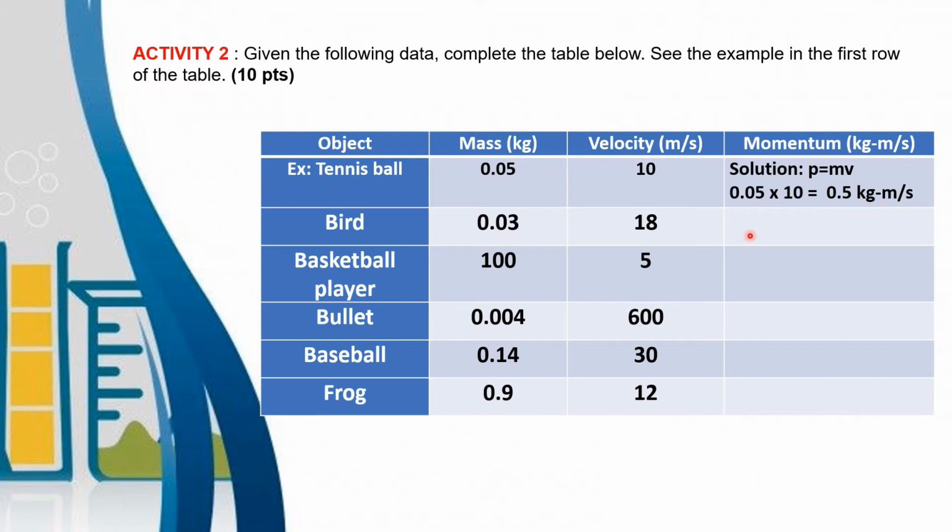So what you're going to do is to identify the momentum of the bird, the basketball player, the bullet, baseball, and the frog with their given mass and their given velocity.